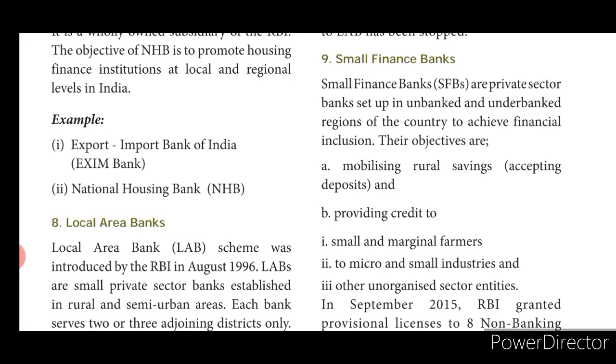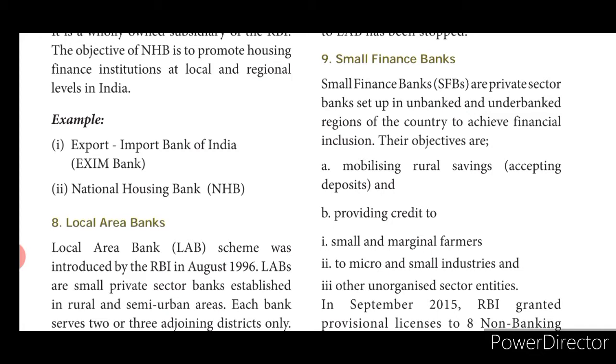See, to achieve financial inclusion, their objectives are, what was the first objective? The first objective is to mobilize rural savings. If you have a bank, you'll be able to go and open an account, and automatically you will have an interest in saving, isn't it? That is done only by a bank. So because of the small finance bank, people are encouraged to save. That is what mobilizing rural savings means.